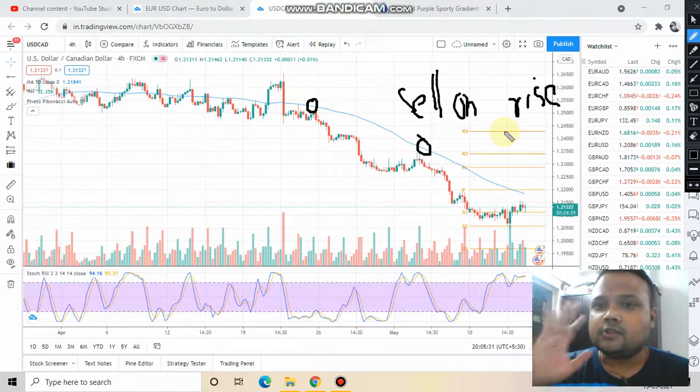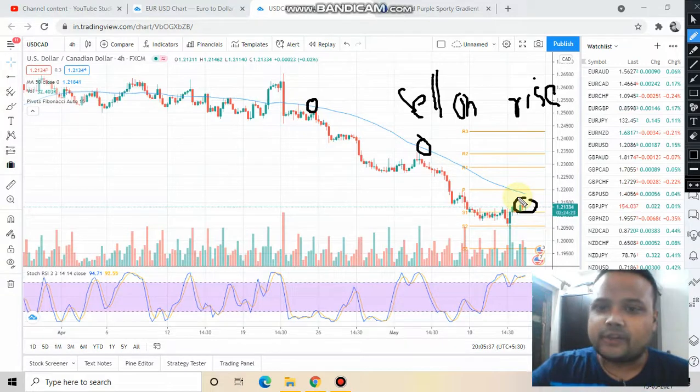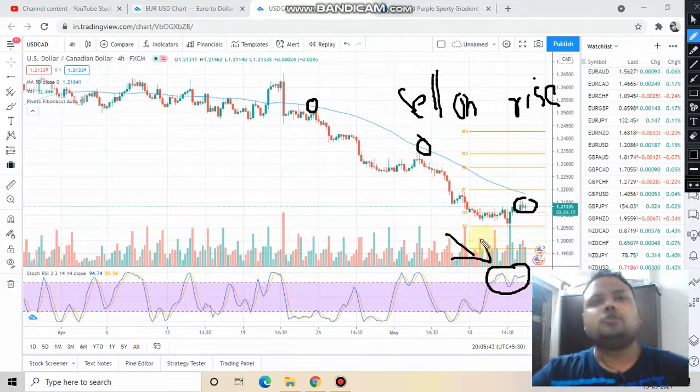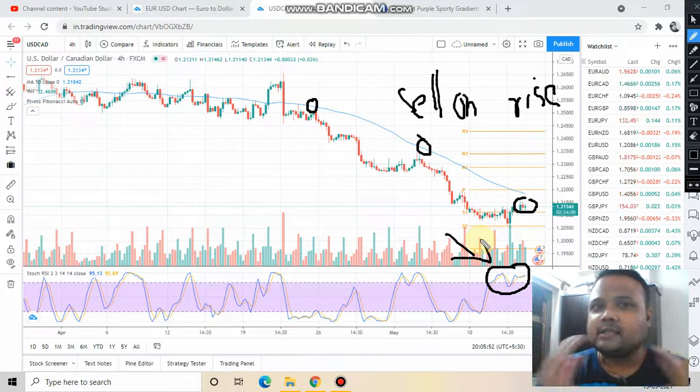Okay, so again the market has gone up a little bit. Price is struggling and the market is also in the overbought zone. So do you think this is the right position to short the market? What is your opinion? Sell on rise, the market is in a downtrend. There is no point in looking for buying opportunities in this market, don't you think?